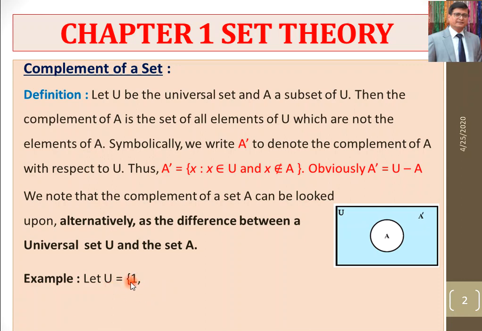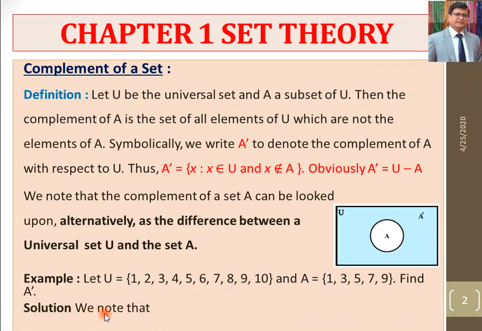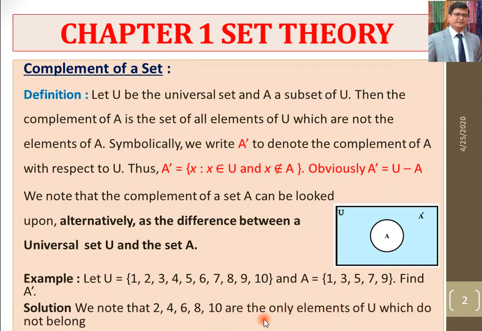I am taking one example here. Let U be the set of natural numbers from 1 to 10, and set A contains all odd numbers between 1 and 10: 1, 3, 5, 7, 9. Then how can we find the complement of A? We note that 2, 4, 6, 8, 10 are the only elements of the universal set which do not belong to A. Hence A dash is 2, 4, 6, 8 and 10. So this is the complement of A. Clear?